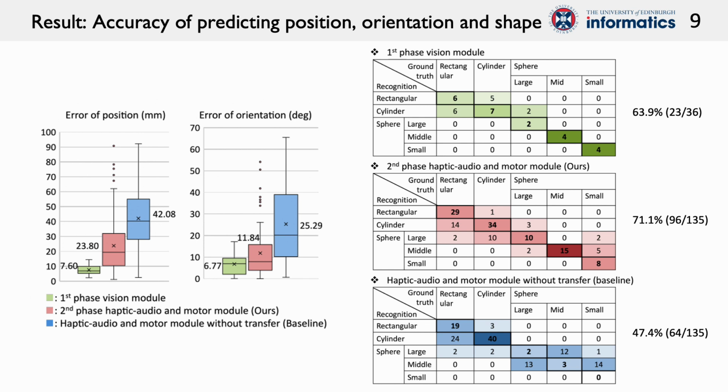The tables on the right display the results of shape recognition. As a result, our proposal exhibited the highest accuracy in shape recognition. Thus, this suggests that the second module could leverage the first phase and further improve shape recognition.